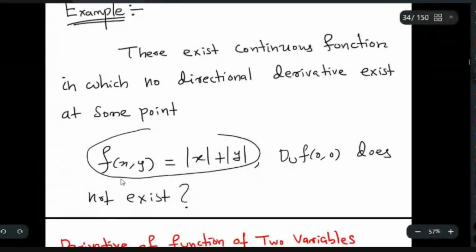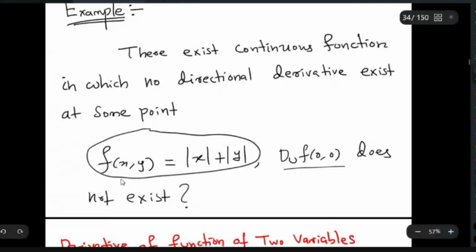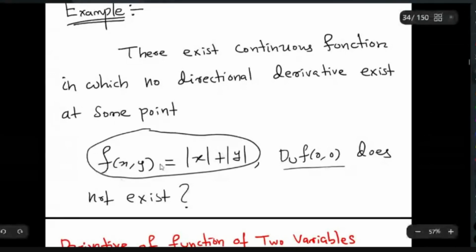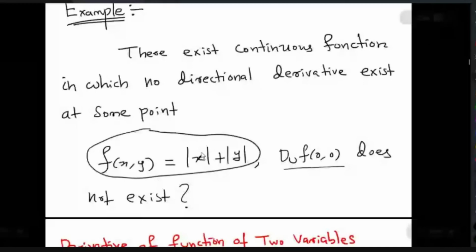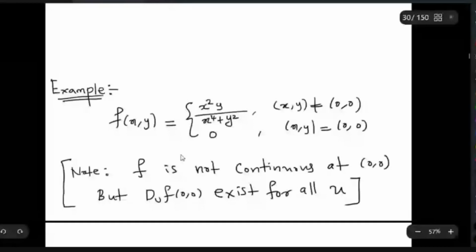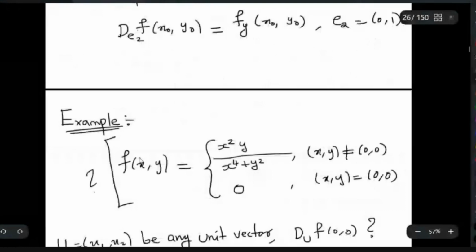This function is continuous, and you can prove that the directional derivative does not exist in any direction u at the point 0, 0. You can easily prove that D_u f at 0, 0 does not exist. So this function is continuous, but no directional derivative exists. The previous one is the function that is not continuous, but all the directional derivatives exist at 0, 0.